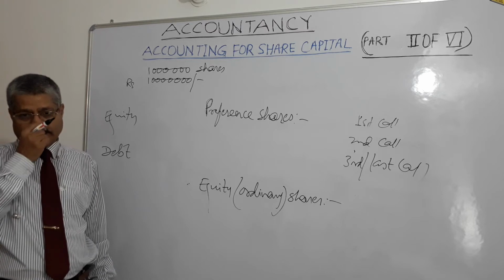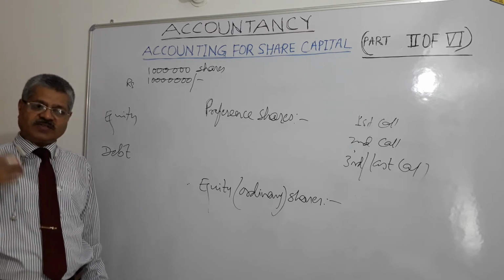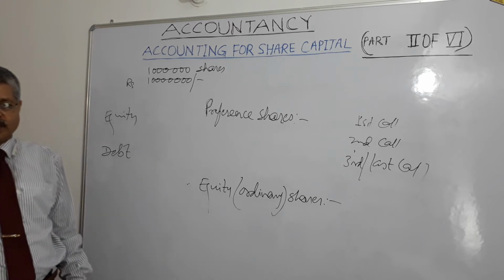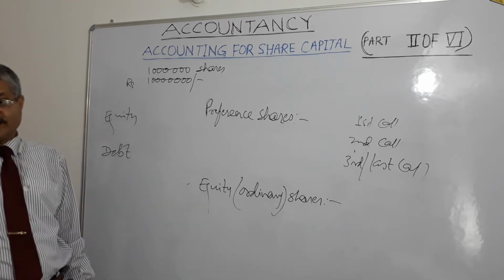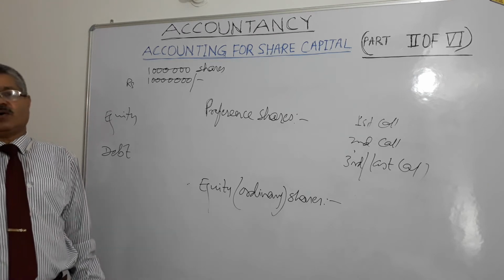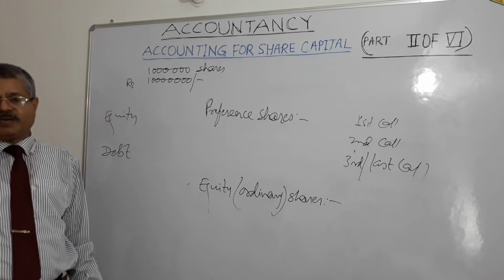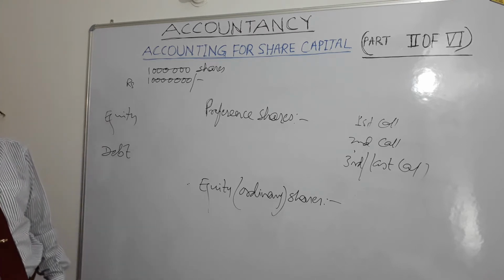Then based on the prospectus, potential investors apply. Then the company goes into receipt of applications, right? After examining all the applications received, the company goes for allotment of shares.